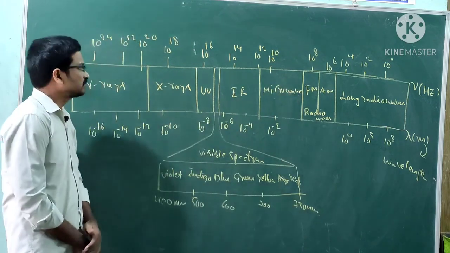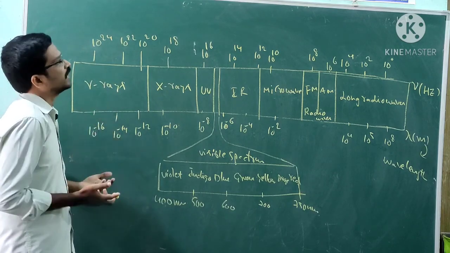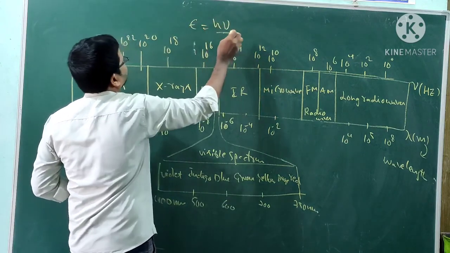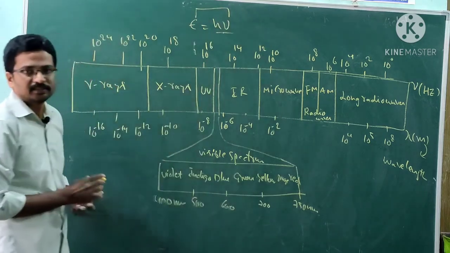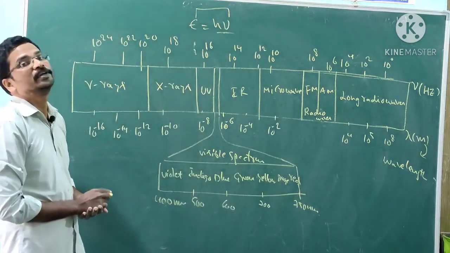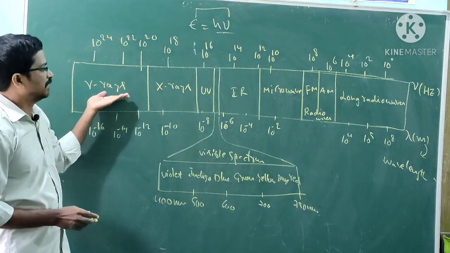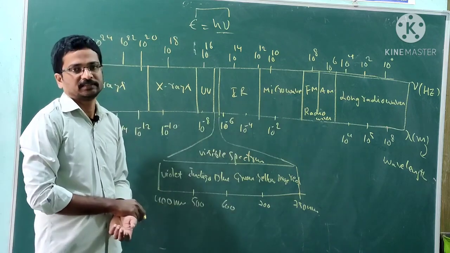Energy of radiation is given by E is equal to h nu, so energy is proportional to frequency.